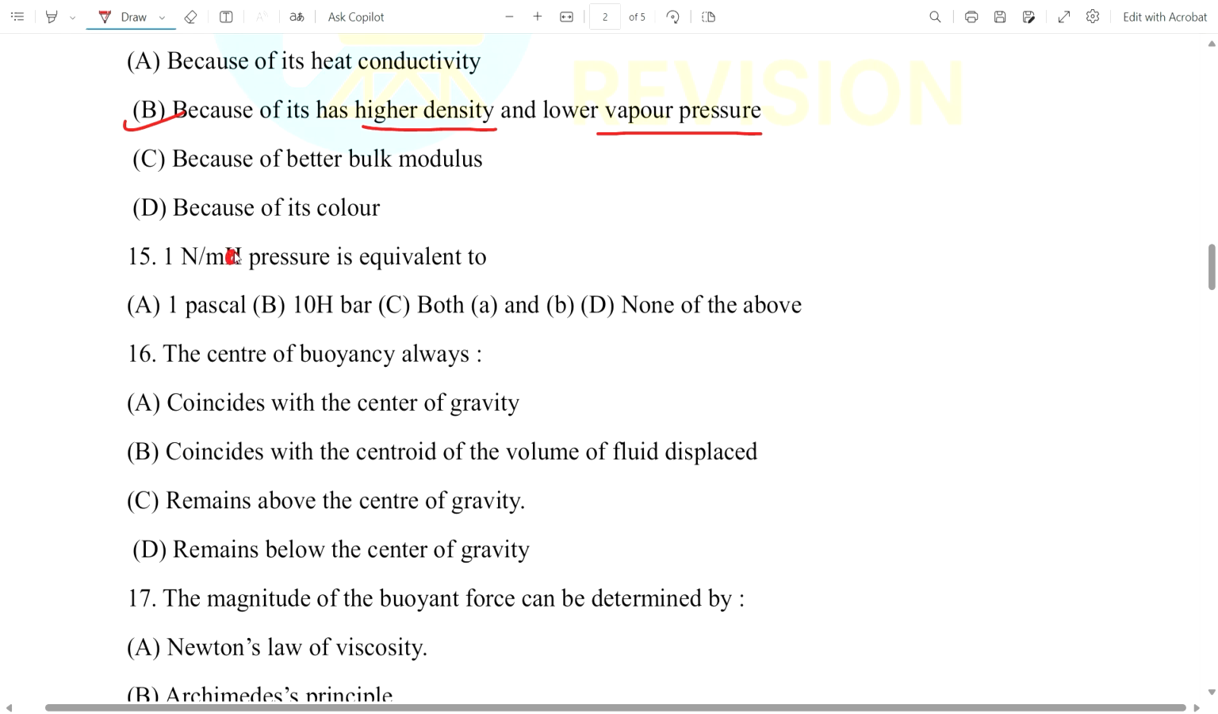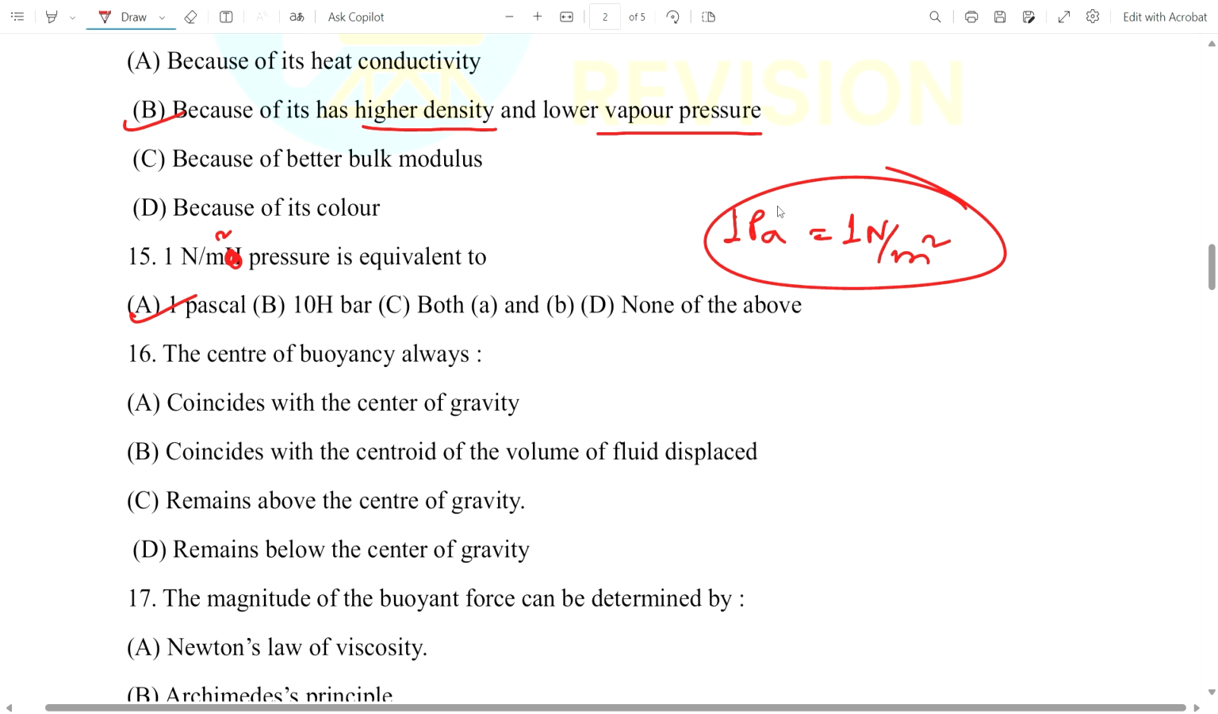Okay, now coming to question number 15, 1 Newton per meter square pressure is equivalent to how much? This is equivalent to 1 Pascal. 1 Pascal is equal to 1 Newton per meter square. Remember this. In the exam they ask this type of question.